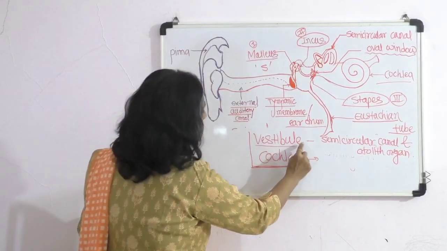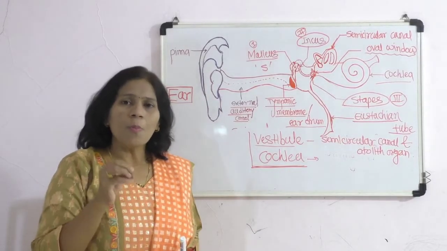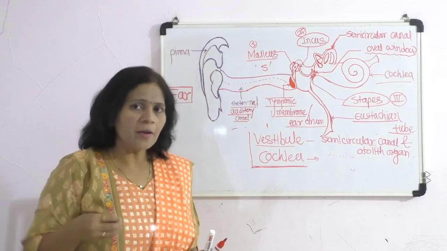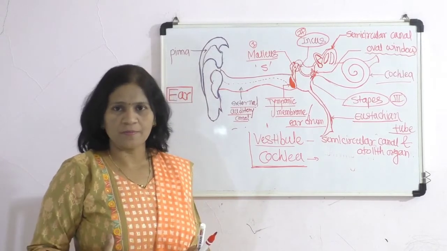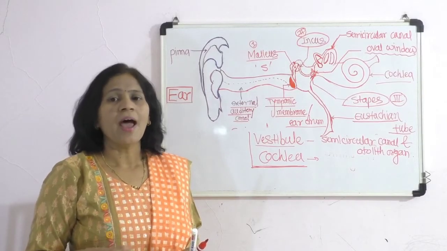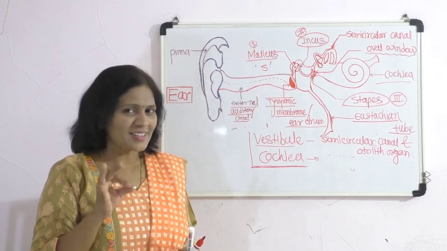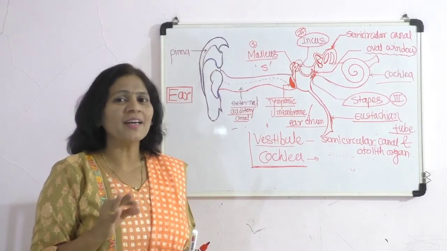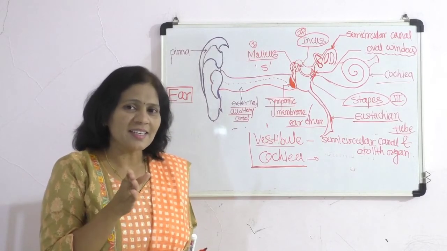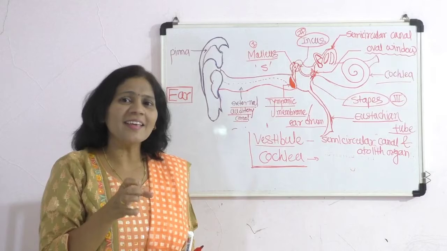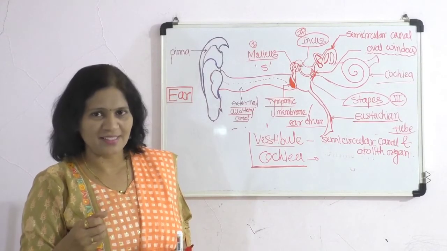So in the vestibule, these two structures are important for maintaining equilibrium of our body, or maintaining the posture of our body. And listen, this is the most important part, because these two functions we have discussed under the heading of the external receptors.